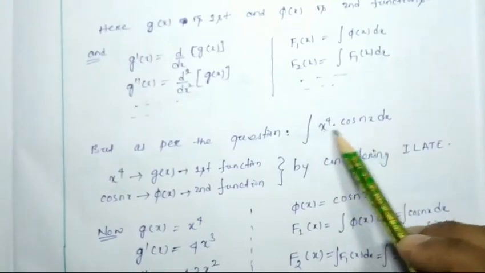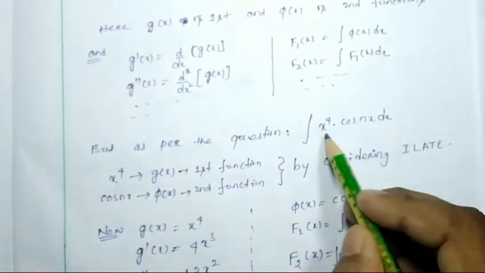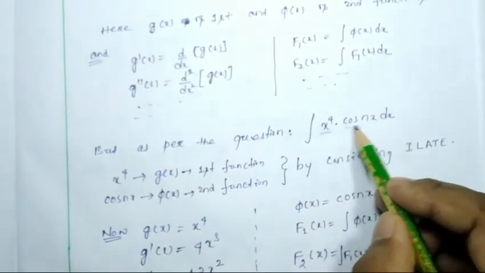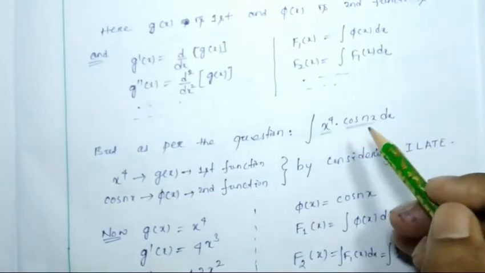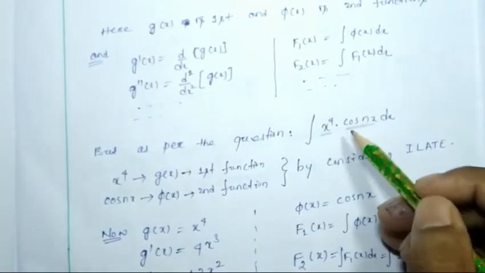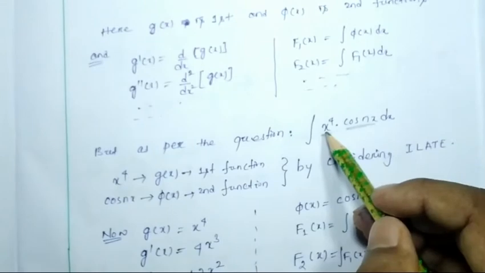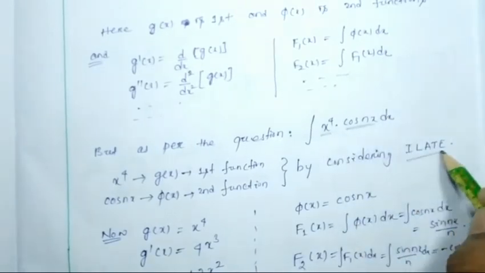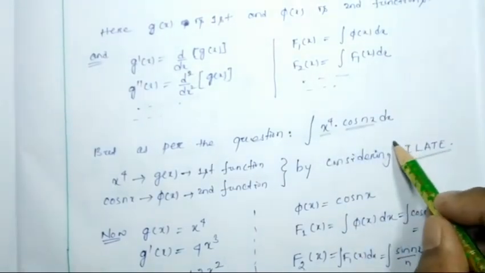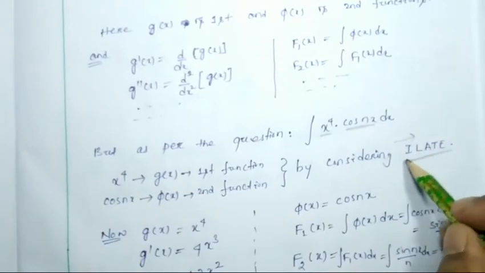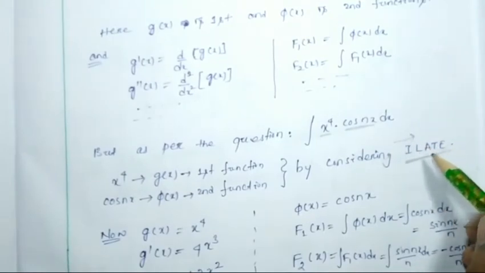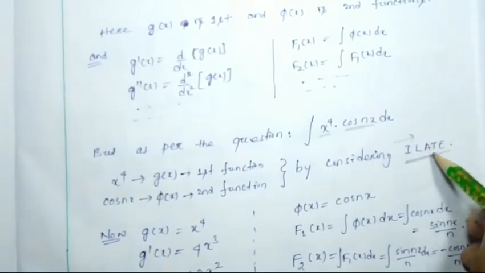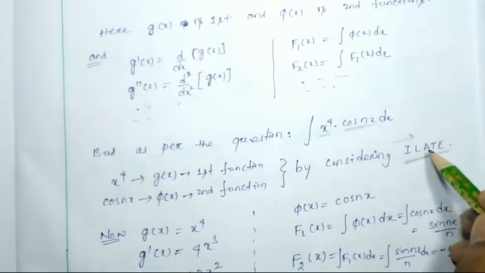In this integral there are two functions, this is one function, this is another function. So which one will be considered as the first function, or the so called gx? By considering ILATE, if we move from left to right, which one do we interact with first? This is inverse, logarithmic, arithmetic, trigonometric, exponential.